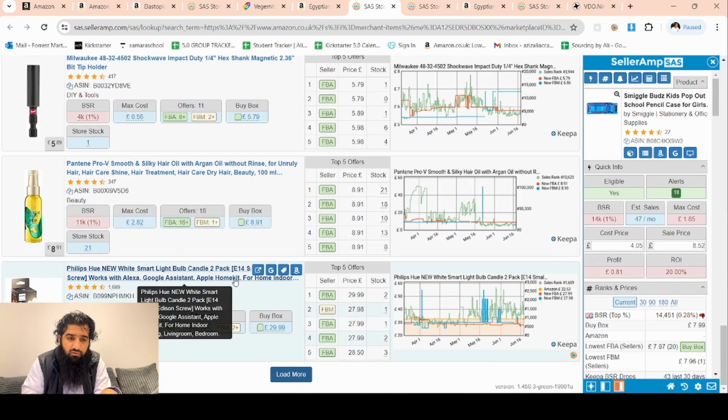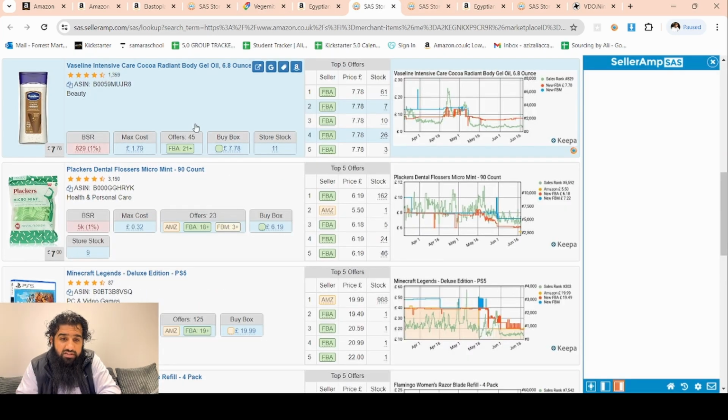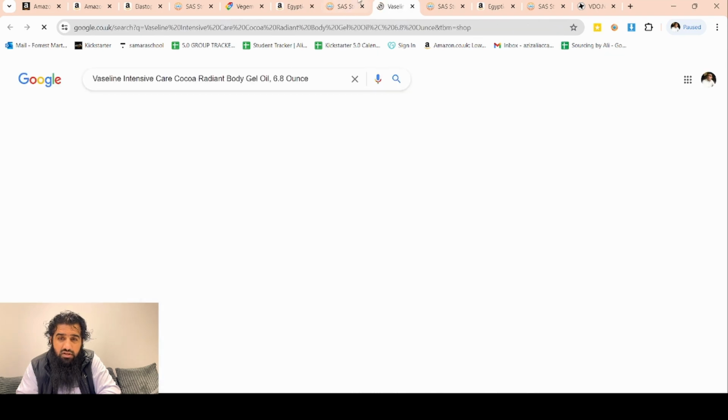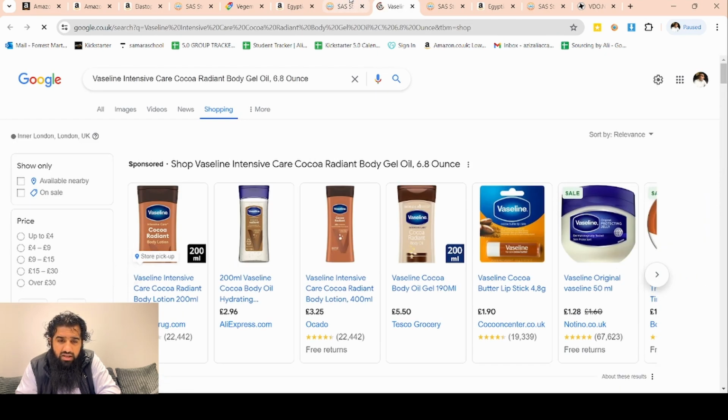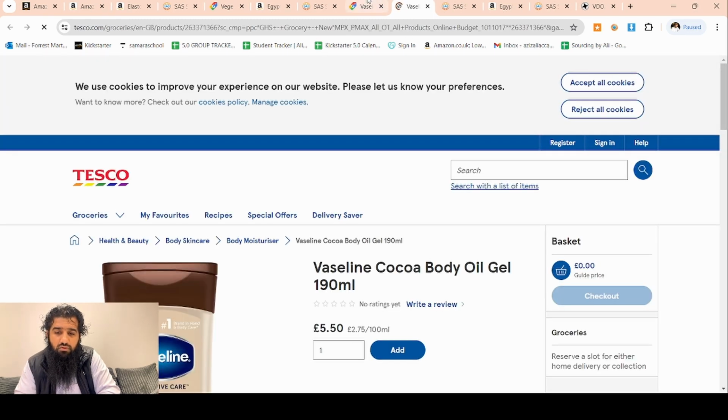Okay, let's move on from this store. This one has 21 plus sellers. Let's check this one. I think I did this before as well. So I'm able to buy it for how much? 550. It says on Tesco. Can I buy it cheaper with a Clubcard? Because Tesco offers... no, not on this one.